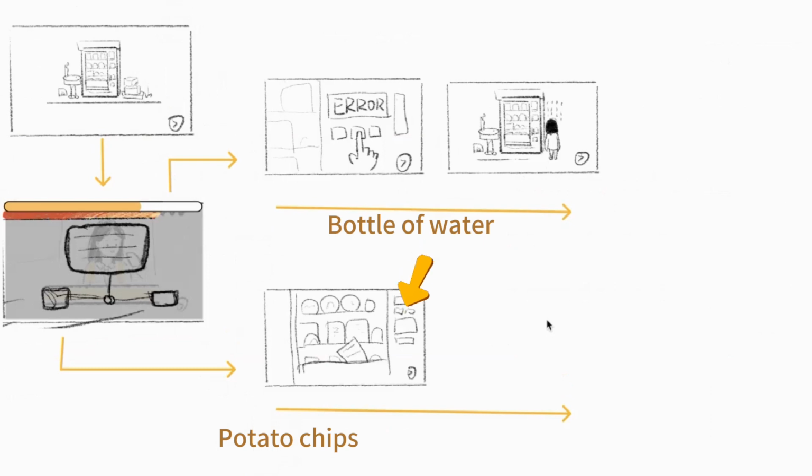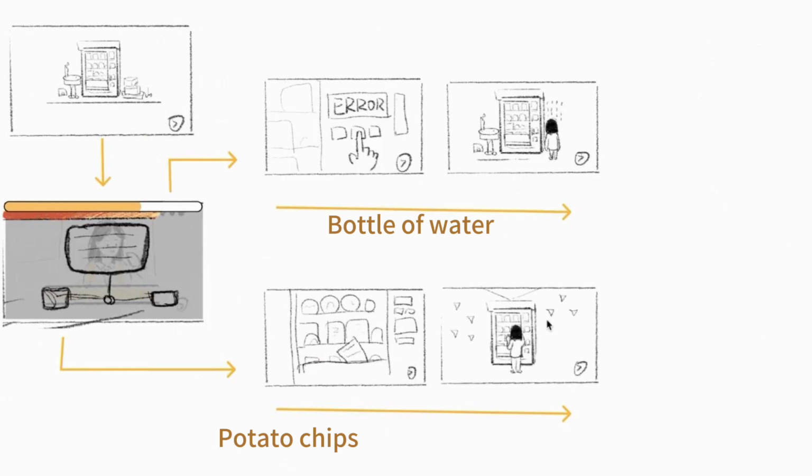If the player chooses potato chips, we can say that Amy completes the payment successfully, but when the chips drop, they get stuck in the vending machine and cannot fall out. In this uncontrollable situation, Amy becomes overwhelmed and experiences a meltdown. She's slapping the vending machine.